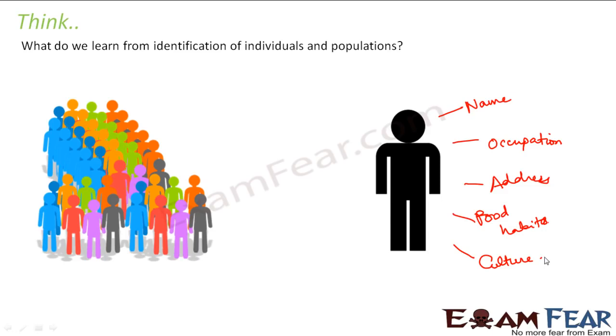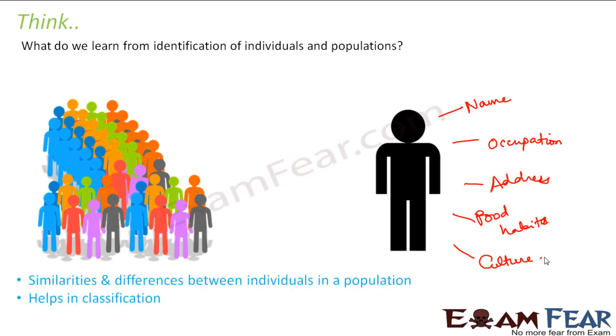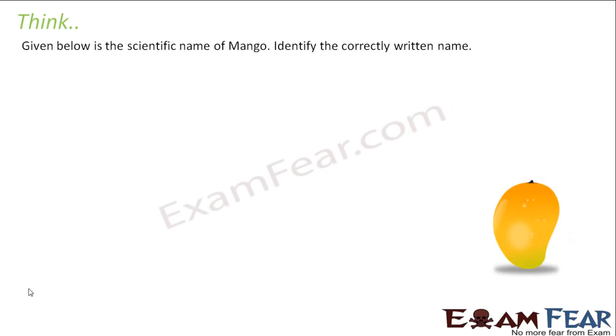So this is how classification is actually done. So identification plays a very important role. Whenever you want to classify a population, identification of an individual who together comprise a population becomes very, very important. So similarities and differences between individuals in a population help in classification, because classification is all about grouping organisms based on their similarities and differences. So understanding those similarities or differences is a very important aspect of identification. Let us look at the next one.